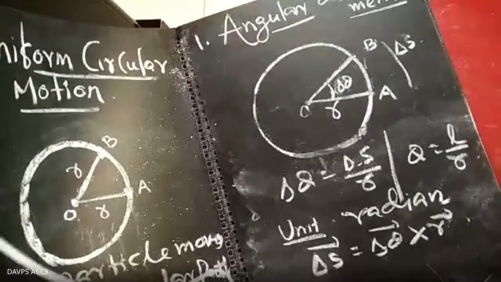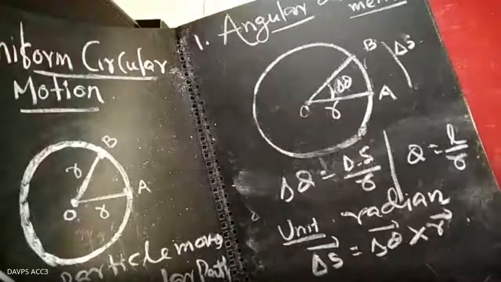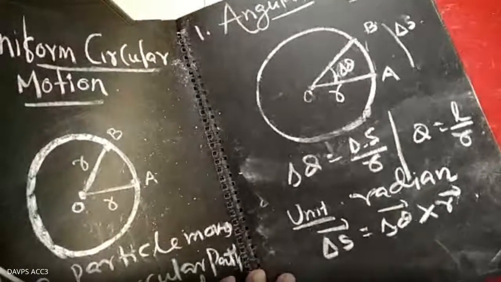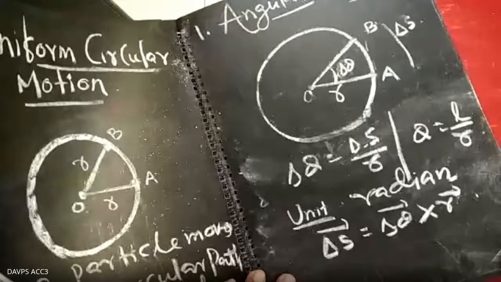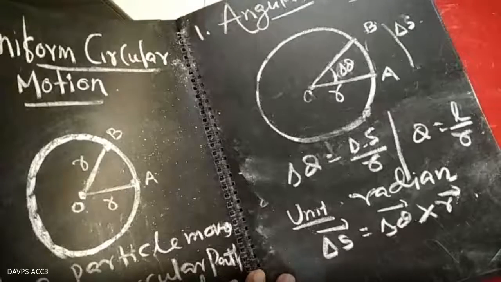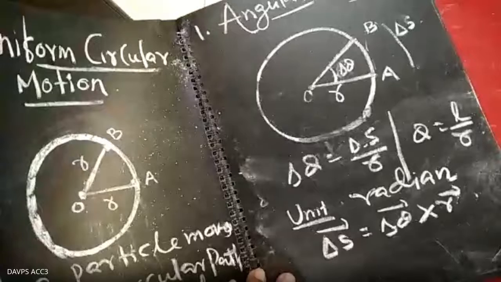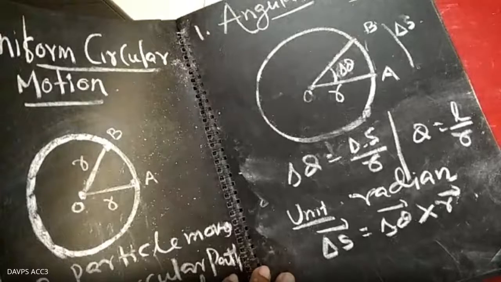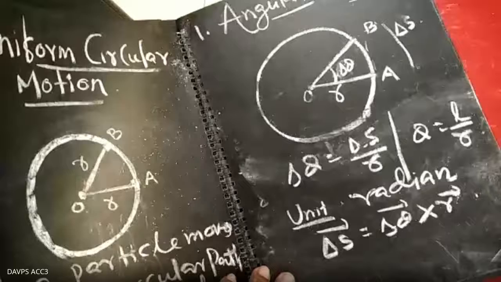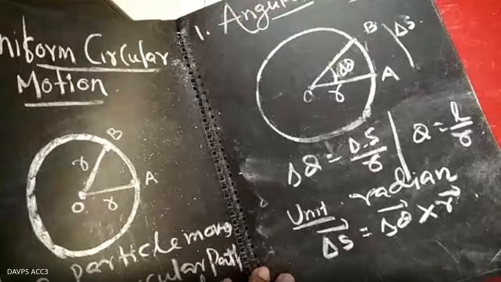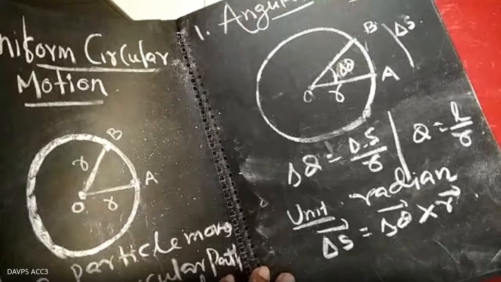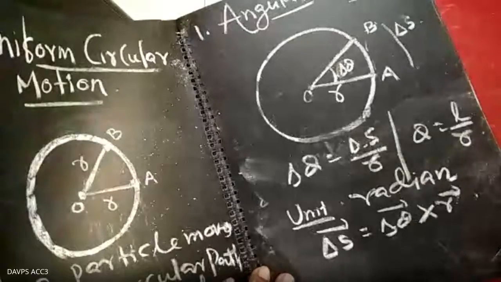Simply write: the direction of the angular displacement is along the axis of rotation, or perpendicular to the plane of motion of the particle.